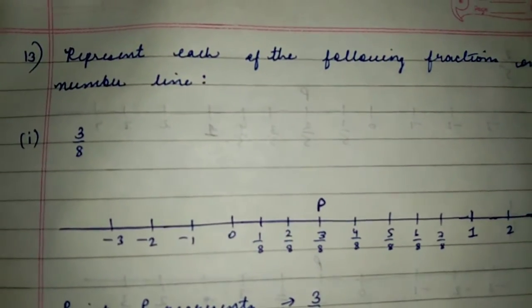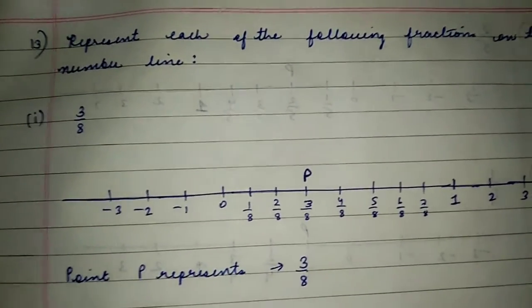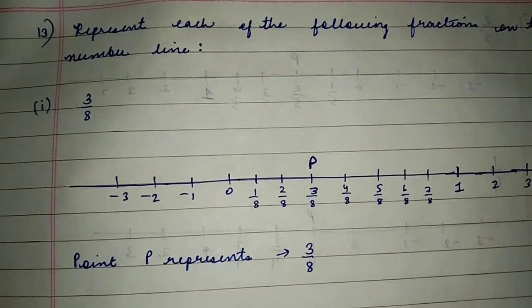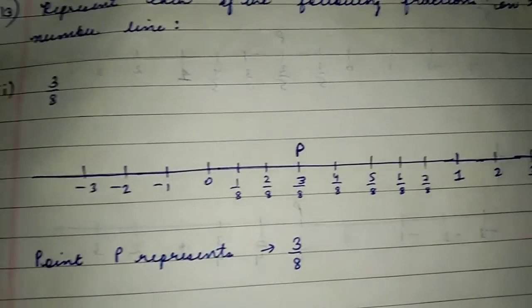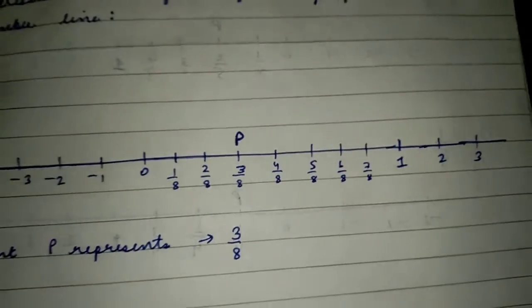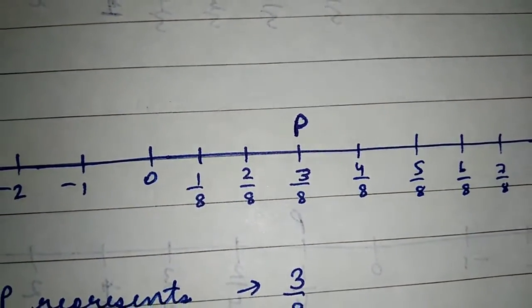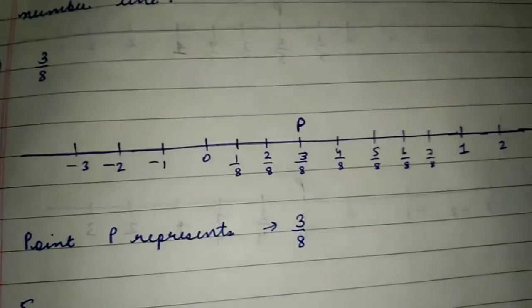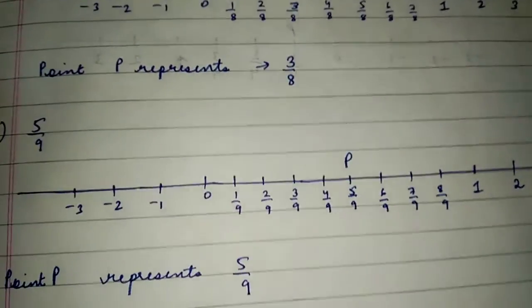Question number 13. Represent each of the following fractions on the number line. So first is 3 by 8. So what is 1 on a number line? It is 8 by 8. When you cancel 8 by 8, you will get 1. So what we have done is we have divided 0 to 1 into 8 parts, and the one which is having the 3 by 8 position, we have represented it as P, and we have written that point P represents 3 by 8.